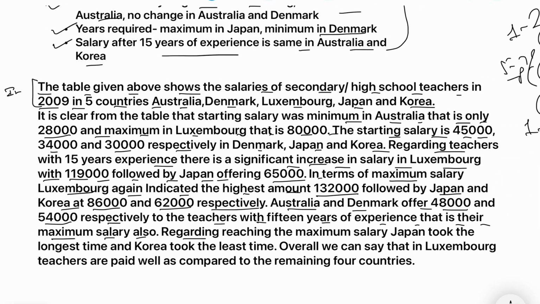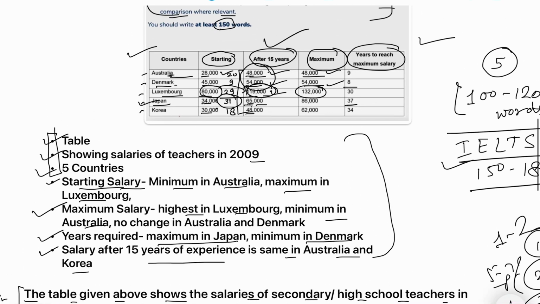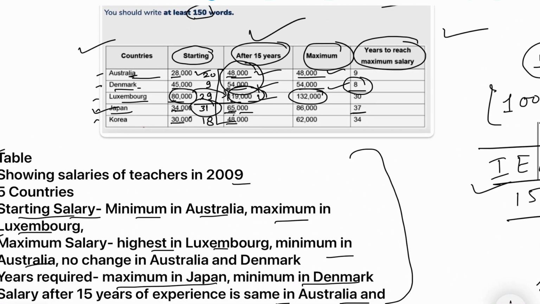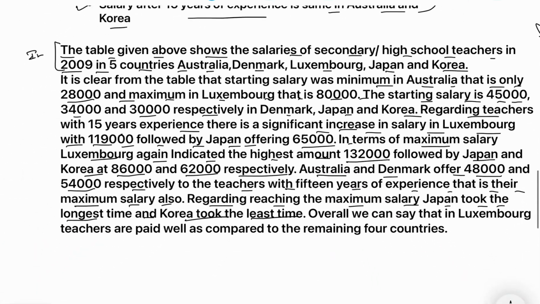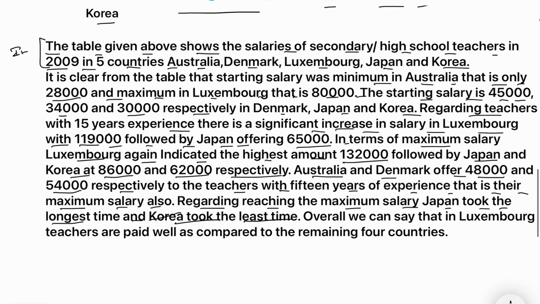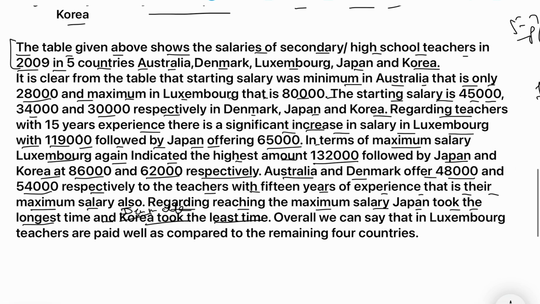Next, last one is regarding reaching the maximum salary. Here we have mentioned a maximum in Japan, minimum in Denmark. So Japan took the longest time, and Korea took the least time, right? Let me check. Sorry, it is Denmark. Okay, Denmark took the least time. Here it is a minor mistake, so we have to mention Denmark. Denmark took the least time.